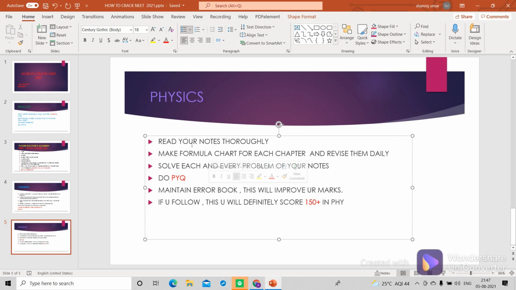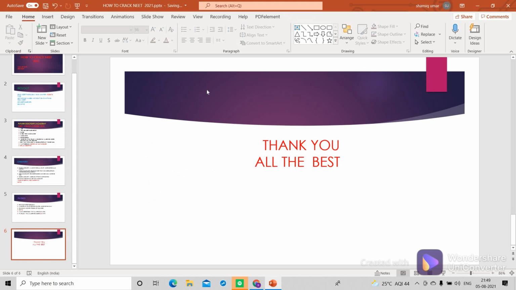If you follow this, reading notes thoroughly, making a formula chart for each chapter and revising them daily, solving each and every problem of your notes, solving previous year questions, and maintaining this error book, you will definitely score 150 in physics. So if you follow this strategy, you can score 600 plus.